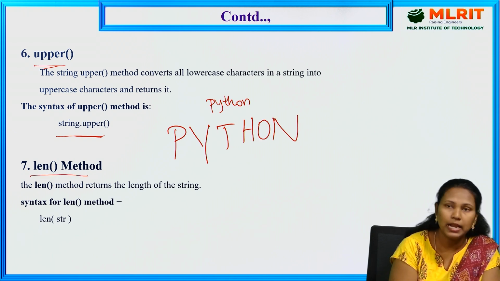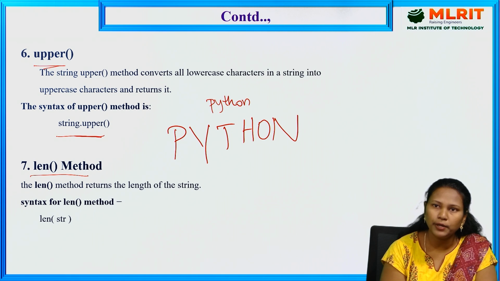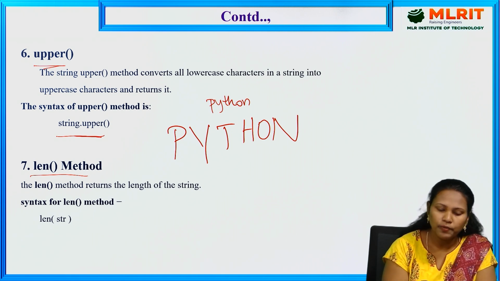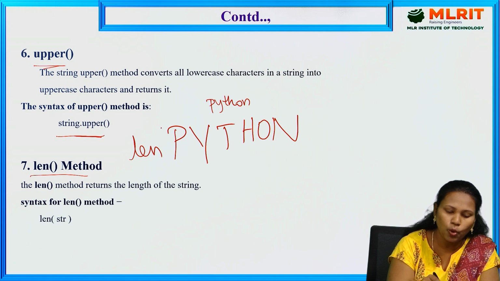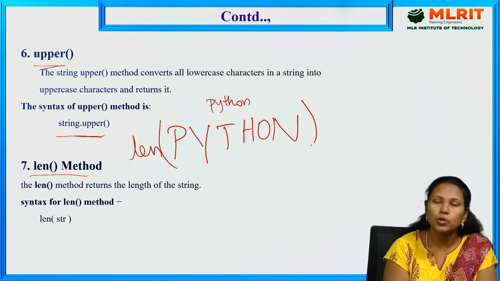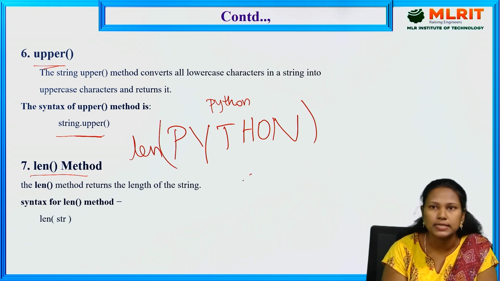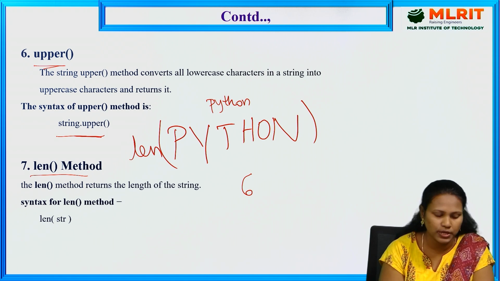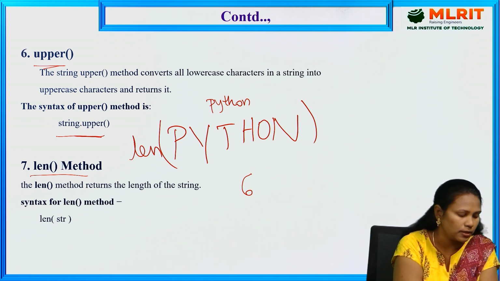The next one, the length method. If you want to find out the length of the string, we use the len method. For example, the length of Python is 6. With the help of that, we can calculate the length of the string. It is a built-in function.